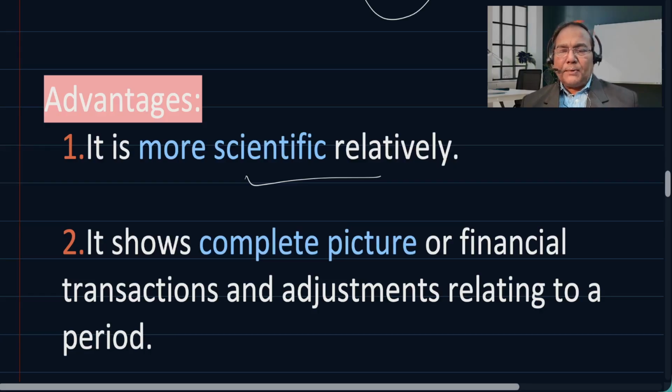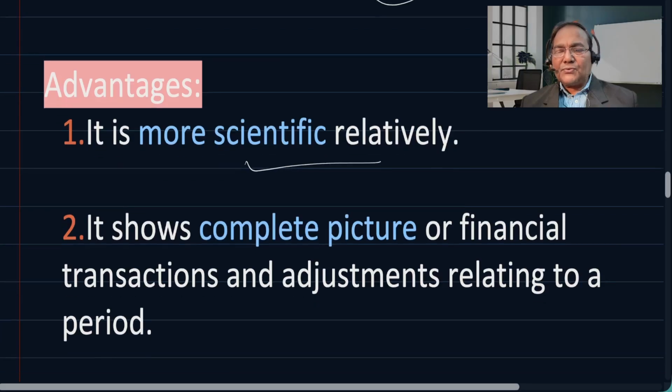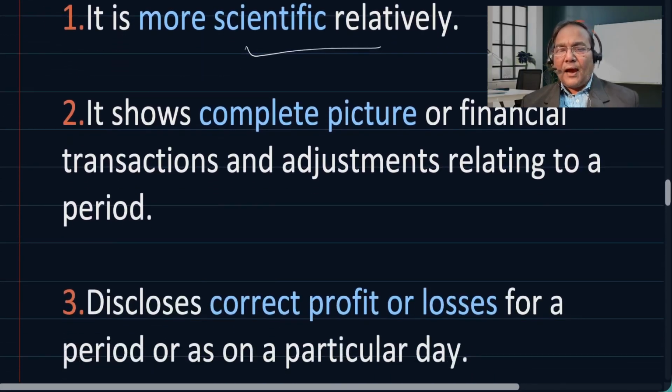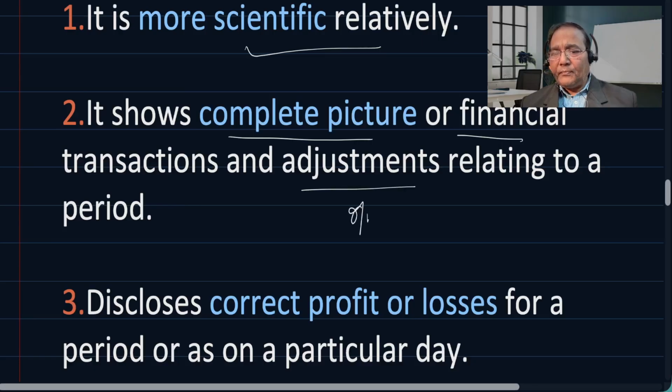It shows complete picture of financial transactions and adjustments relating to a period. So there is a complete picture of financial transactions. Everything gets recorded in order to come to a conclusion of profit, or if there is any adjustment, meaning outstanding, this is to be treated in order to generate the profit.